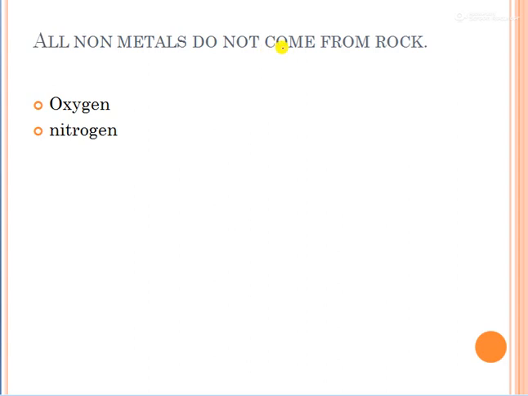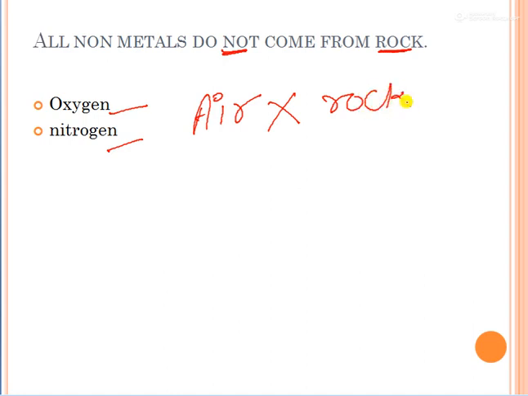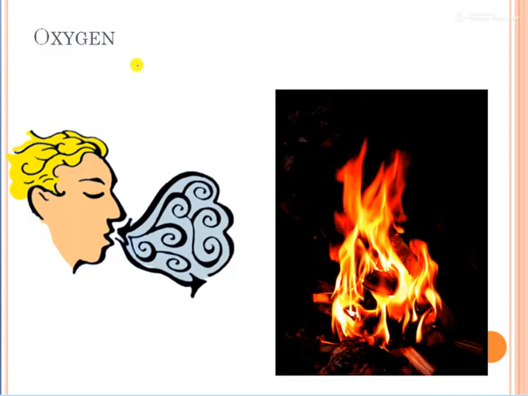Now all non-metals do not come from rock. सारे के सारे non metals जो है rock से ही नहीं आते हैं. कुछ जो है अदर जगह पे भी पाए जाते हैं. For example, oxygen and nitrogen, they are found in air. They are not rock. They are found in air. So from air also some non-metals are coming. It is not shiny, we cannot see it, so how can we say it is shiny? So let us see what are the uses of these non-metals.